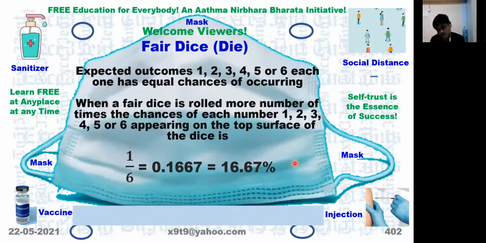So each one of these numbers, or the dots in place of numbers, if the dots are placed on the faces of the die, have equal chances of appearing. This percentage means out of 100 times, 16.67 times. That means here we cannot have the fraction, so we have to take something like 10,000 rolls. Then 1667 times there will be the appearance of a particular number.